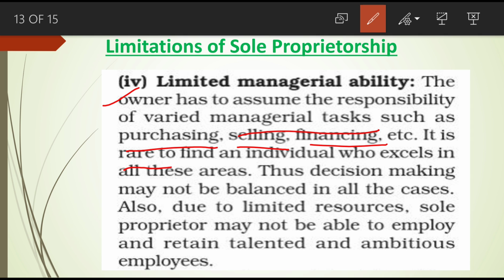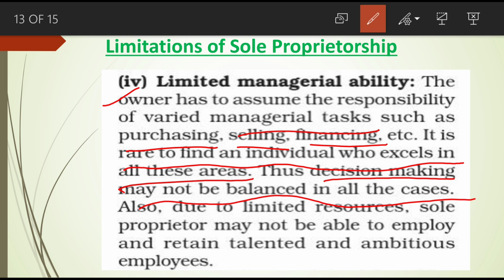It is rare to find an individual who excels in all areas. That means only in rare cases can we see an owner who is excellent in all these areas. But in the majority of cases, the owner is not an expert in all these areas. Thus, decision making may not be balanced in all cases. Sometimes in financing or accounting cases he is not an expert, so definitely his decision is not prompt.